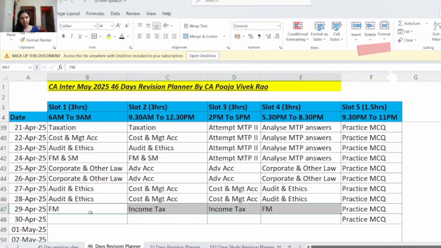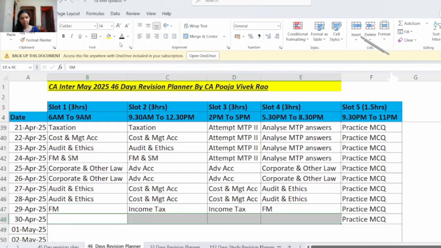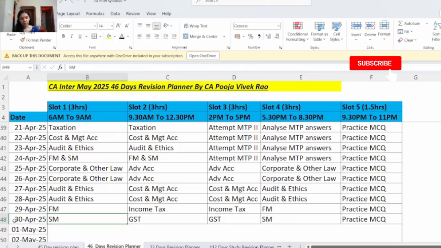Then on 29th April, you will revise financial management and income tax. So financial management you will revise in slot 1 and slot 4, and income tax you will revise in slot number 2 and 3. Then on 30th April, you will revise strategic management and GST. So strategic management you will revise in slot 1 and slot 4, and GST you will revise in slot number 2 and slot number 3.